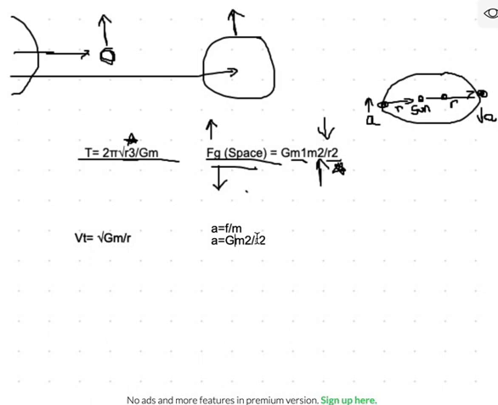So the acceleration of objects in space is really only equal to the gravitational constant times the mass of the sun divided by the radius squared, which is where I end up with this formula. And this formula is slightly different because it's calculating speed, not acceleration. But again, you can see that it's only dependent on the gravitational constant, the mass of the object that is being orbited, and the radius between the two objects.